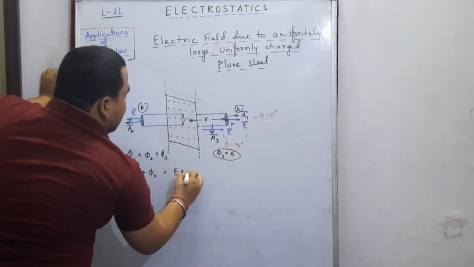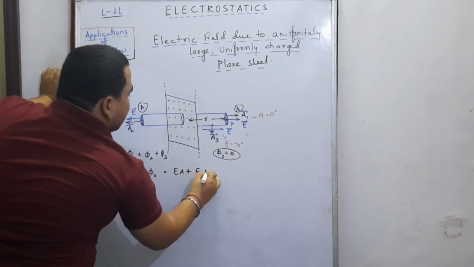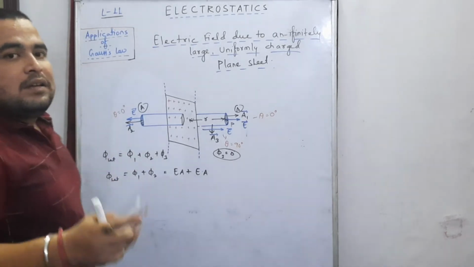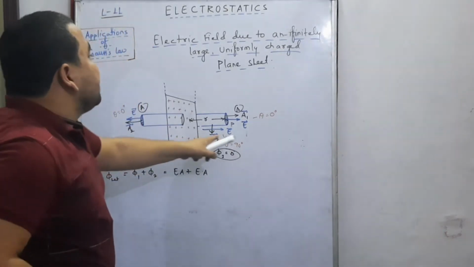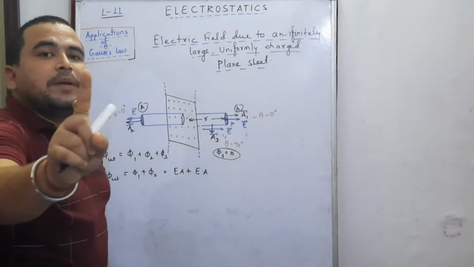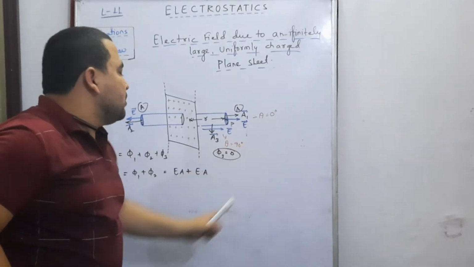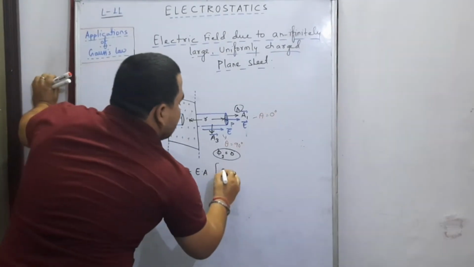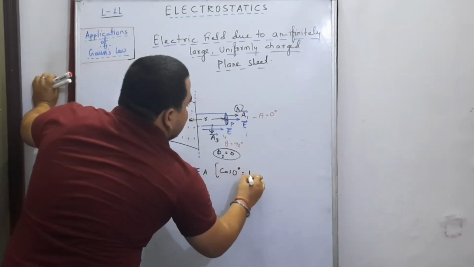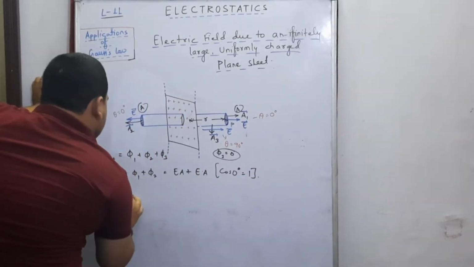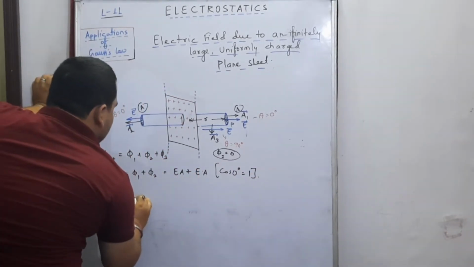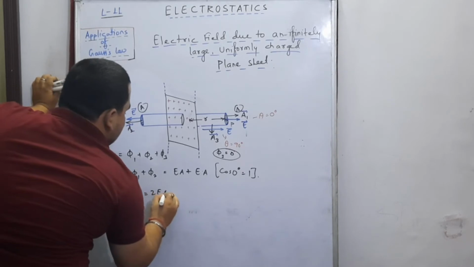Is this E into A or E into A? Is that clear or not? Why? Because theta is 0 degree and cos 0 becomes 1. EA cos 0, and cos 0 is equal to 1. Therefore, the total flux becomes phi net is equal to 2EA.